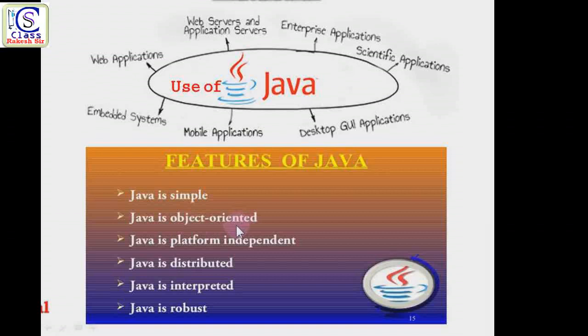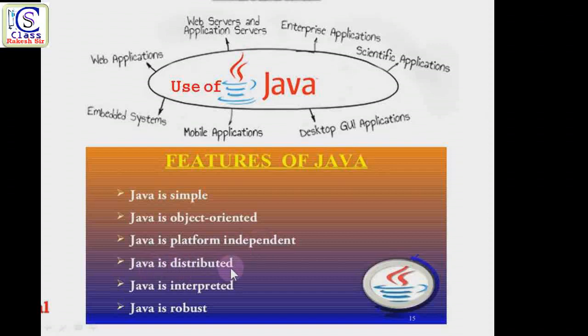Java is platform independent. What is platform independent? I will explain that shortly, and it is a very important feature of Java.